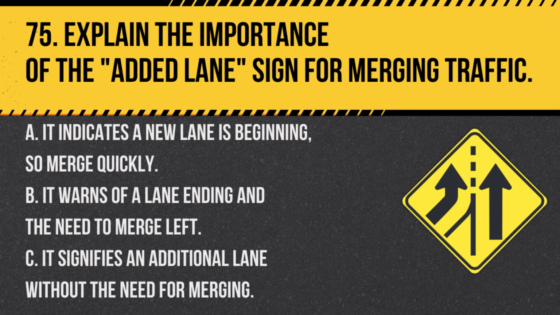Question 75. Explain the importance of the added lane sign for merging traffic. A. It indicates a new lane is beginning, so merge quickly. B. It warns of a lane ending and the need to merge left. C. It signifies an additional lane without the need for merging. Answer: C. It signifies an additional lane without the need for merging. An added lane sign indicates that an additional lane is beginning and merging is not necessary.